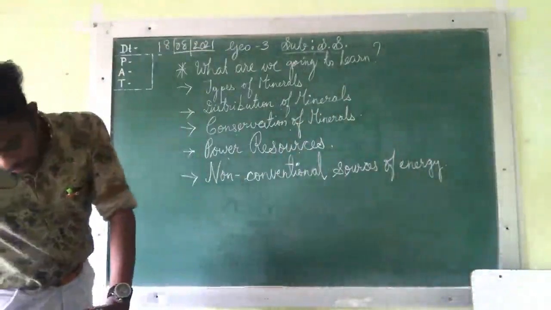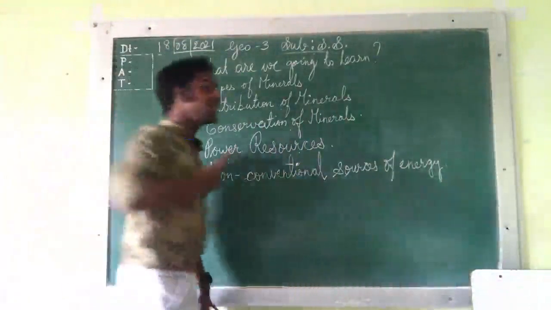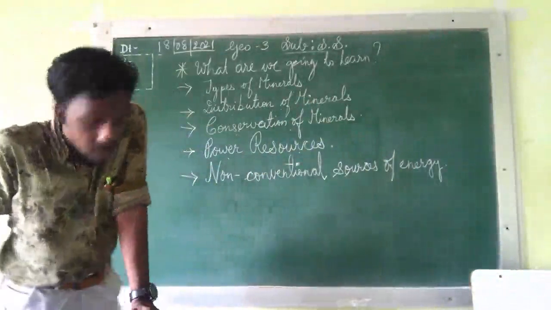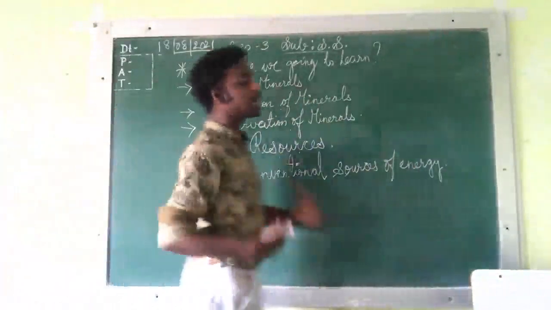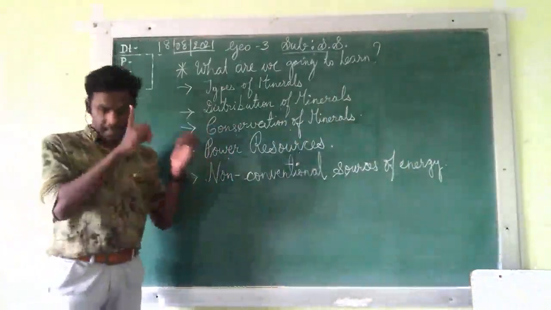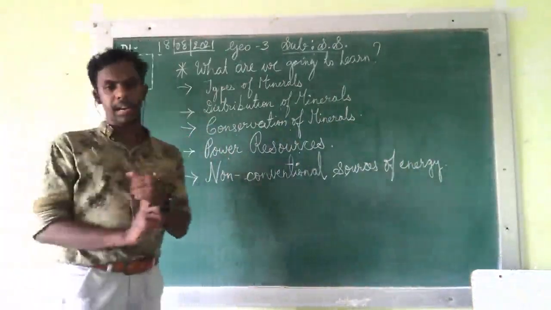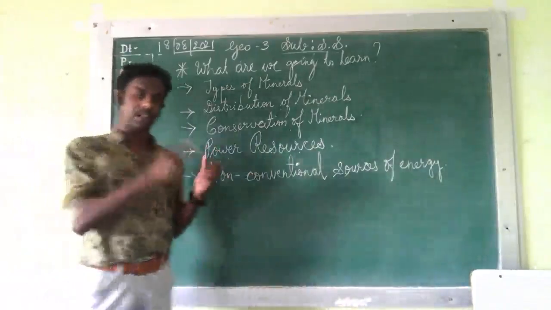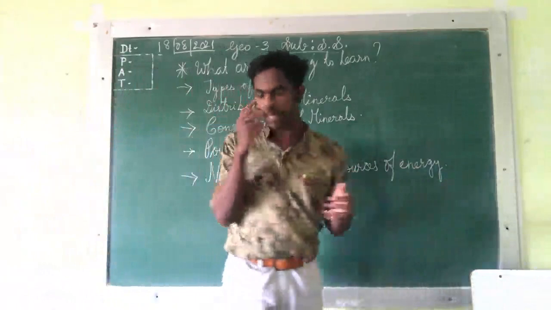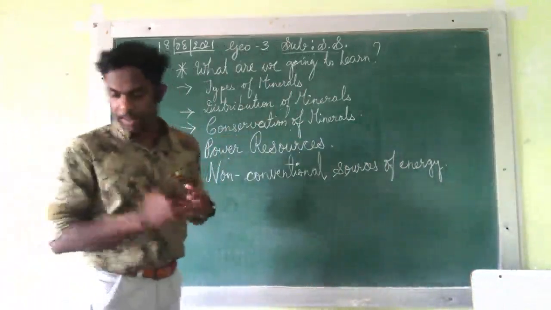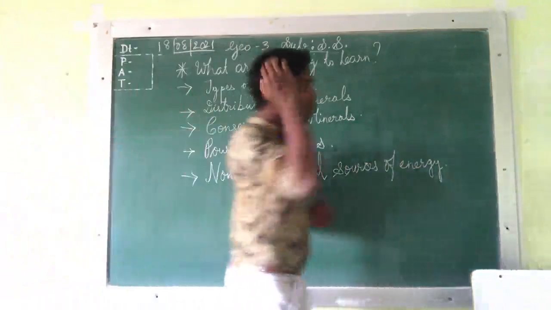Okay, done. Now let's talk about identification. How can we identify the minerals? Minerals can be identified on the basis of physical properties. Which are the properties? The physical properties are their color. With the color we can identify the minerals. With their density, with their hardness, whether it is hard or soft. With their hardness we can understand that this is a mineral, and with the chemical property like solubility.